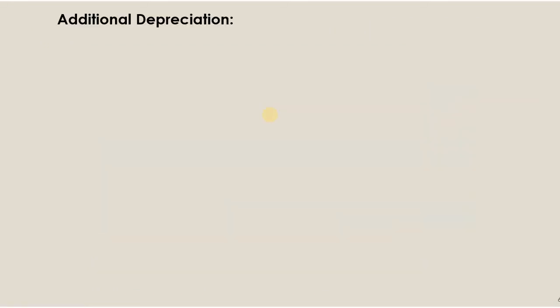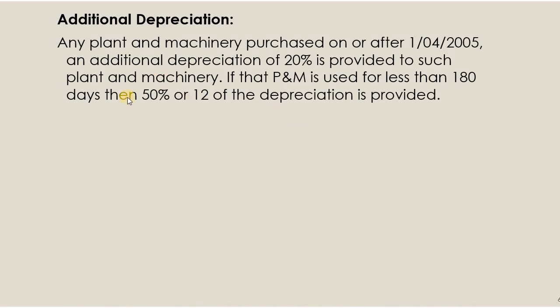Then there is also additional depreciation allowed on certain machineries. As per the Income Tax Act, for any plant and machinery purchased on or after 1/4/2005, an additional depreciation of 20% is provided. If that plant and machinery is used for less than 180 days, then 50% or half of the depreciation is provided. Again, additional depreciation is very important only for plant and machinery, not for any other asset.